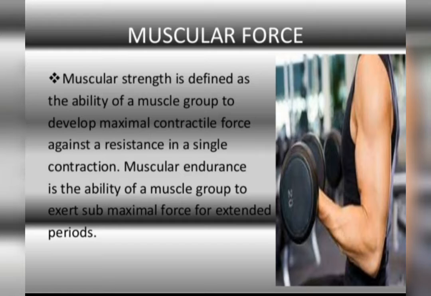Suppose a child is riding a bicycle, a person is carrying a load on a wheelbarrow, a person is drawing water from a well. These are all examples of muscular force, and it is the muscular force which enables us to perform all the activities involving the movement or bending of body parts.